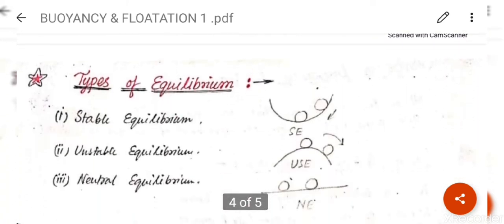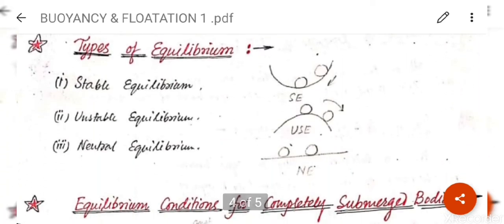Clear? Now we will explain the types of equilibrium: stable equilibrium, unstable equilibrium, and neutral equilibrium. First one is stable. If you drop a ball in a large bowl, finally it will settle down. This is known as stable equilibrium.